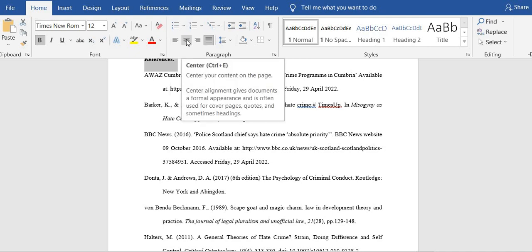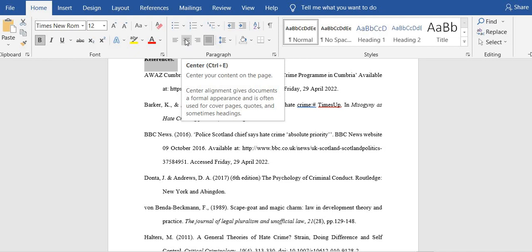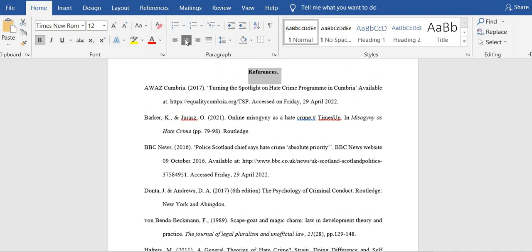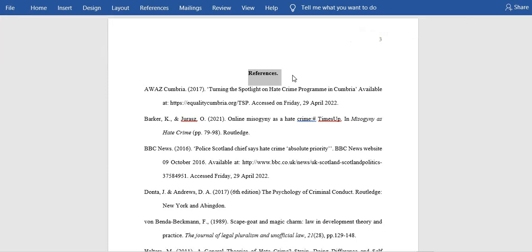Up at the upper part of your Word Office, you will see where it says center. Now we want to center our document. Or if you don't want to follow all these processes, you can simply press the Control key plus capital E. Then it will automatically center it. But just come here, click on the second lines, center your content on the page. It automatically centers your reference. Now it is good to go.